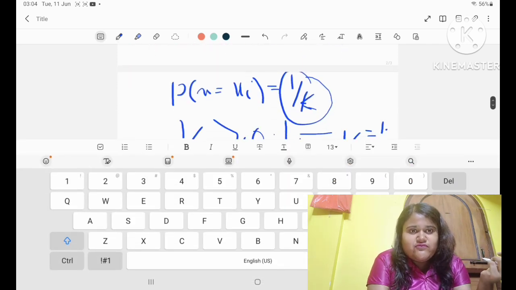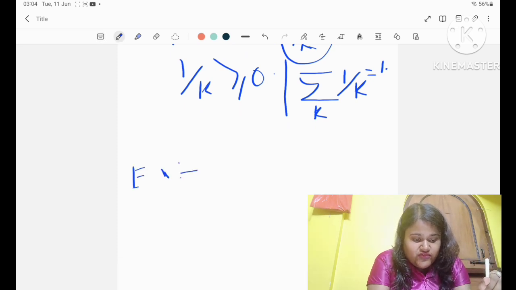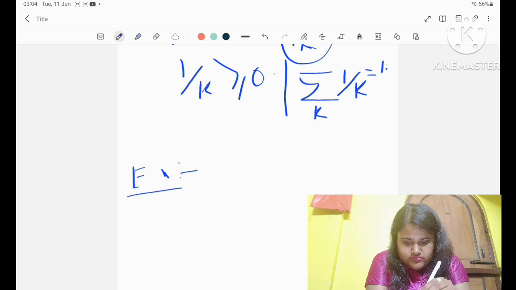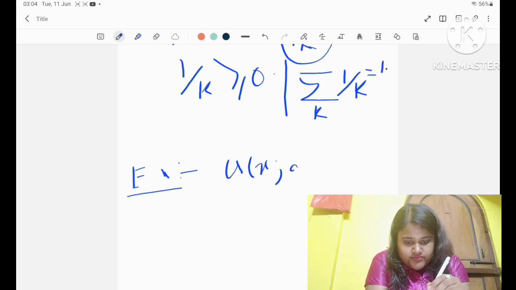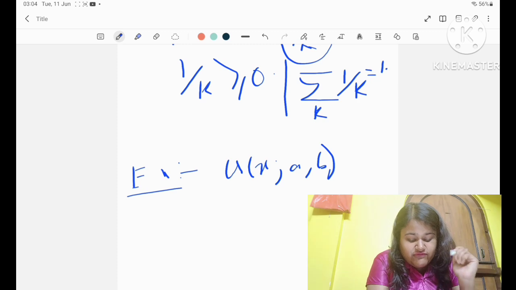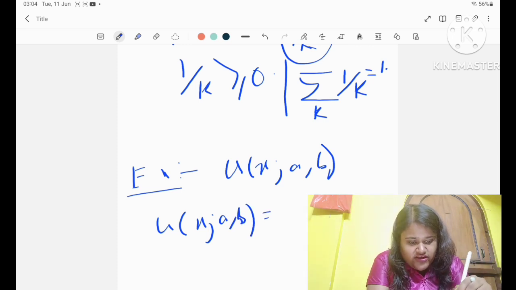Now for a discrete random variable we use a probability mass function, and for a continuous random variable we will use a probability density function. Okay, so what is this probability density function? Let me give you the definition. A function f is said to be a probability density function if it satisfies these two conditions.